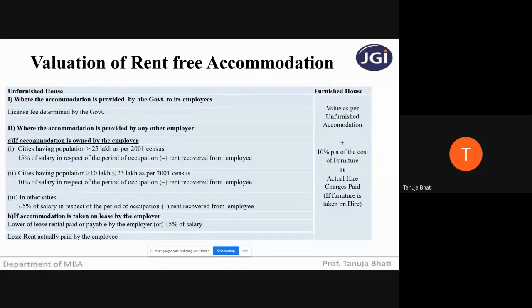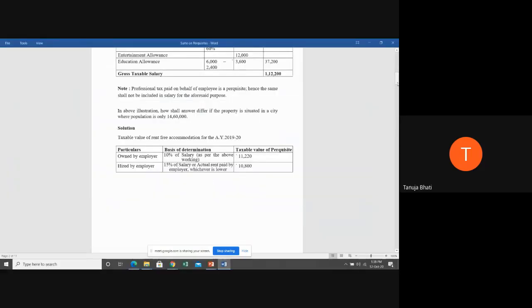Once again, quickly: where the accommodation is owned by the employer and given to the employee, you have to check the population. Based on the population, your taxability is decided. And if it is taken on lease, it is a flat 15% of salary or actual lease rent payable, whichever is lower, and it does not change irrespective of the population.